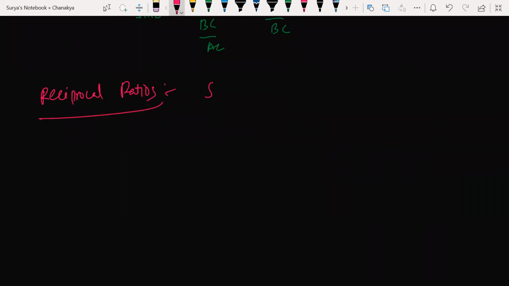So here sine theta can be written as 1 by cosec theta. And at the same time, cosec theta can be written as 1 by sin theta. You understand my point? Now, cos theta can be written as 1 by secant theta. At the same time, secant theta can be written as 1 by cos theta. So tan theta can be written as sin by cos, or you can write this as 1 by cot actually. Is it clear?